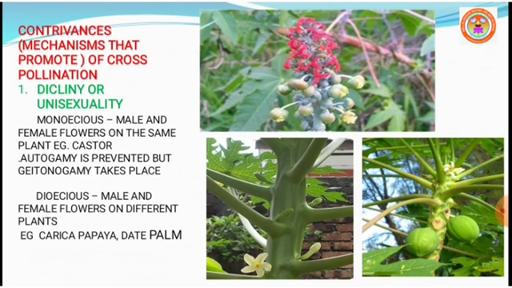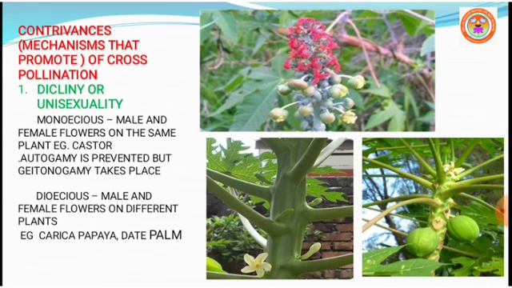So male and female flowers borne on the same plant is called monoecious. So the condition of the plant is monoecious, but the flowers are unisexual. In this case, autogamy is prevented, but geitonogamy takes place.